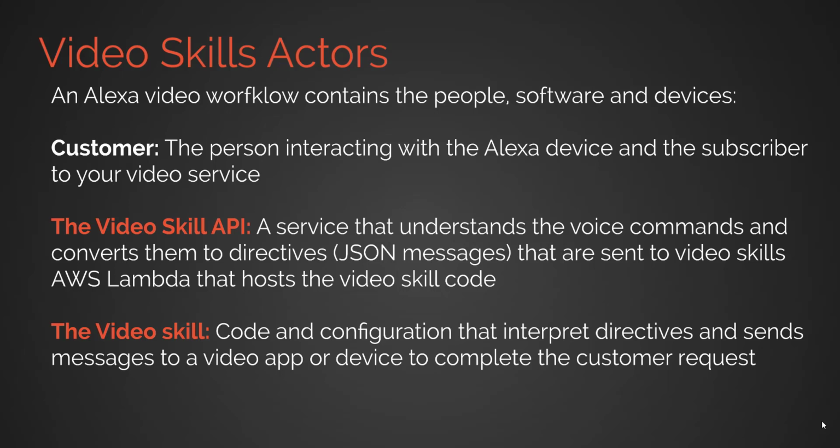So the customer is the person interacting with the Alexa device and the subscriber to your video service. You have the video skill API, which represents a service that understands the voice commands and converts them to directives, JSON messages that are sent to the video skill, on AWS, which hosts the video skill code. The video skill code and configuration interpret the directives and send messages to a video app or device to complete the customer's request. So essentially, all of these work together and ultimately fulfill the idea of playing that jazz